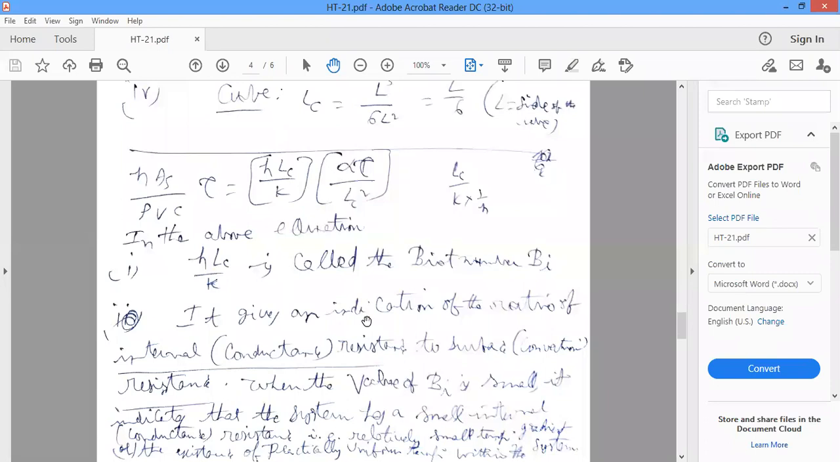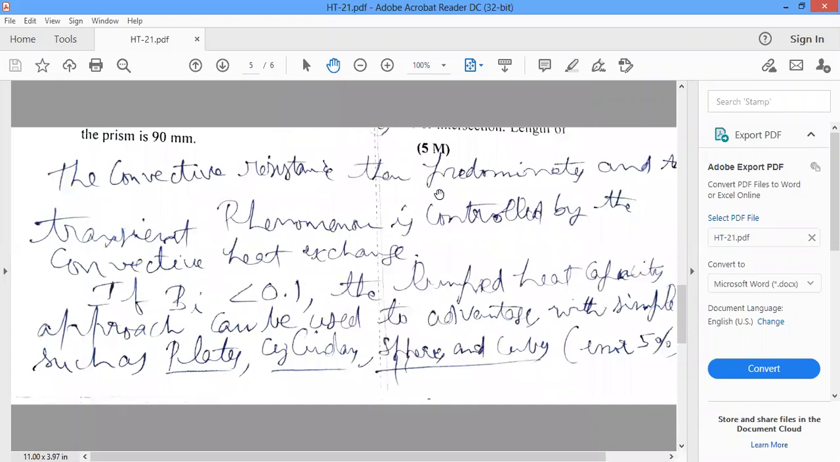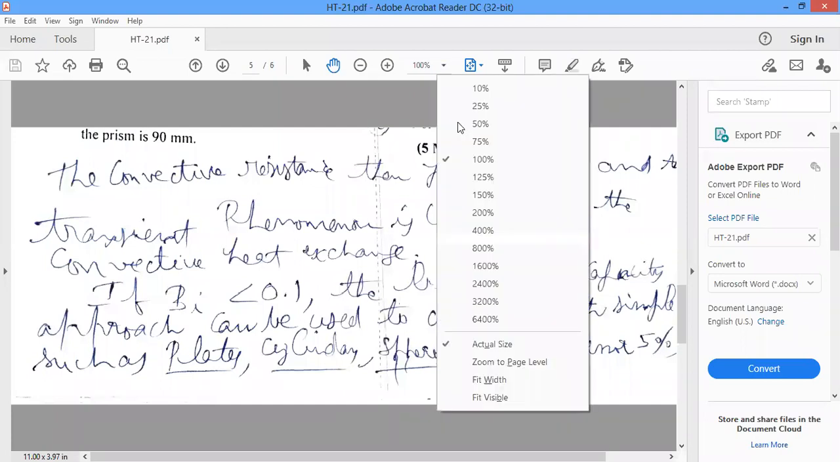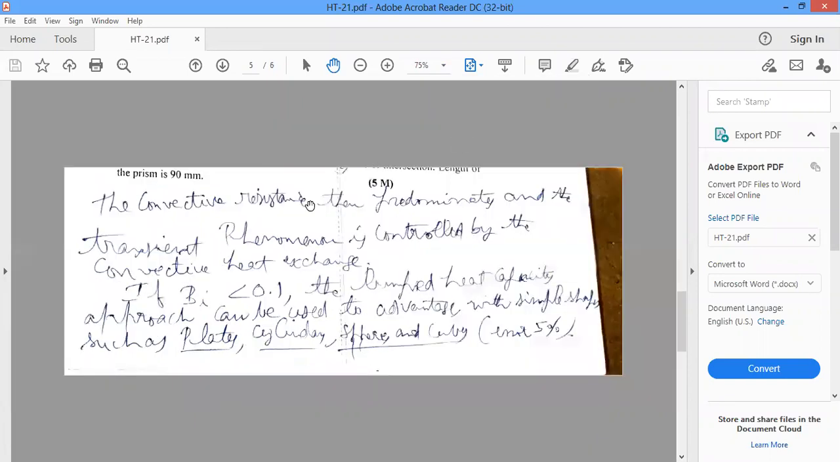So the convective resistance then predominates if the internal conduction resistance is very small. What about the outside surface convective resistance? The convective resistance then predominates. That's why here what is important? Convective resistance, because we are neglecting the internal conduction resistance. So if you neglect internal conduction resistance, you can apply the lumped parameter system.